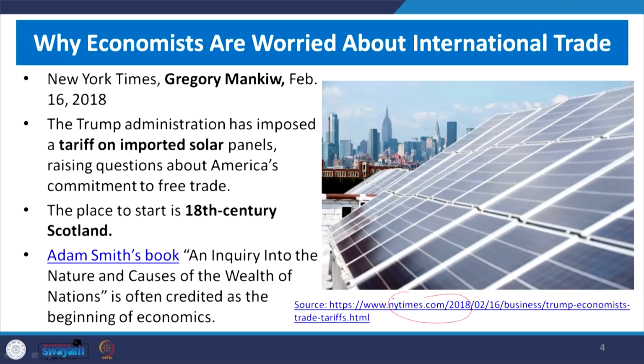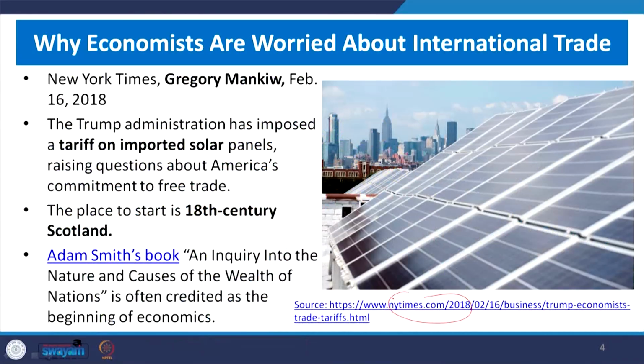Here I wanted to discuss certain latest examples published in the New York Times very recently in 2018, where you can go through the link to verify the exact details. To understand international trade and tariffs, the Trump government in the US is discussed in a piece written by Gregory Mankiw, one of the topmost economists in the world, famous for macroeconomic analysis.